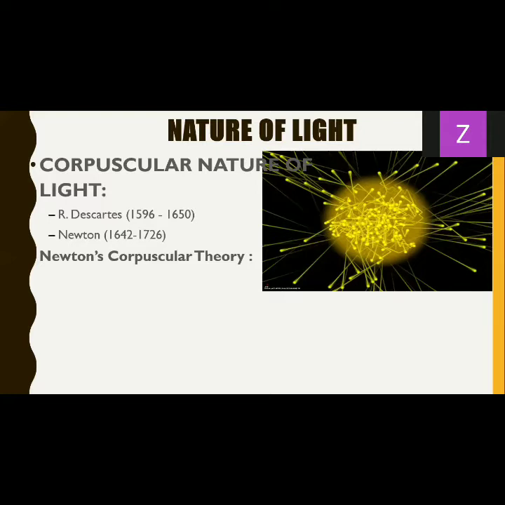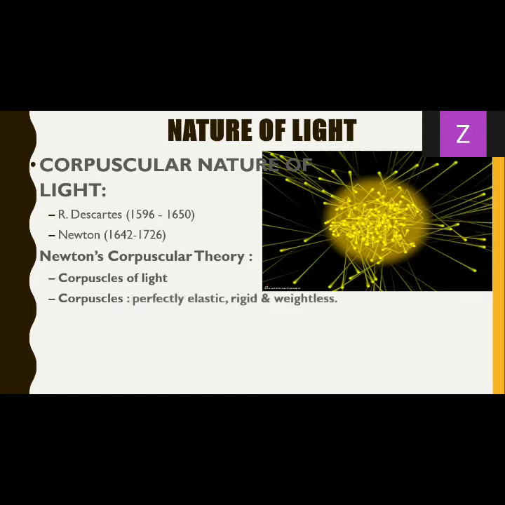Newton's corpuscular theory said that light is made up of particles. Every source of light emits light in the form of corpuscles.